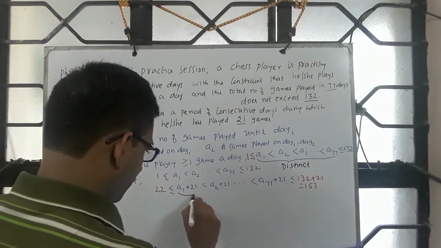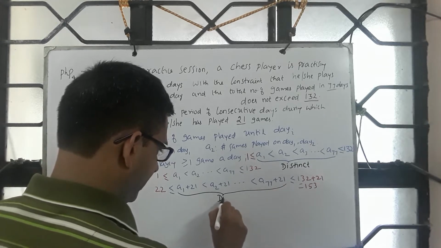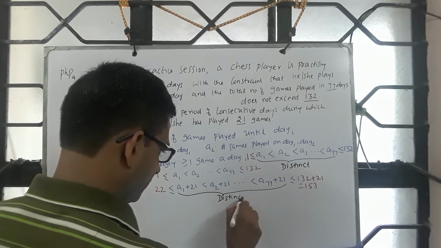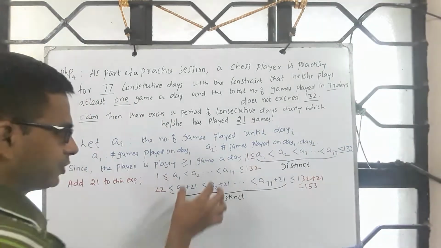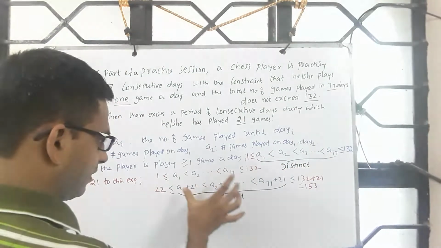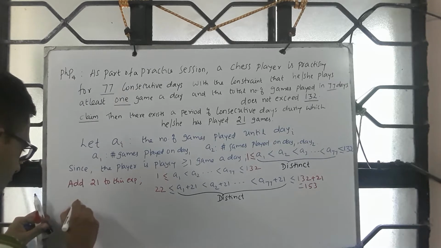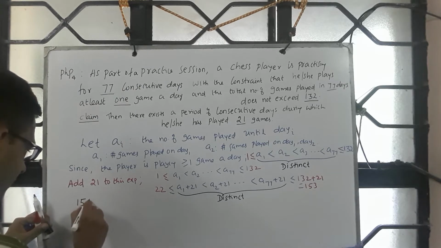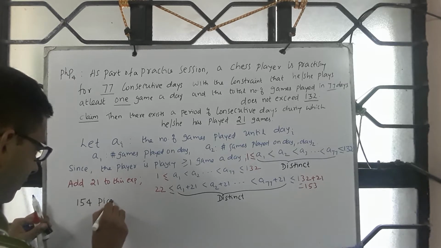Now, you have added 21 to each of them, so the distinctness is still there. These are also distinct. So how many quantities are there? There are 77 distinct quantities here, and another 77 distinct quantities, so you have 154 pigeons.